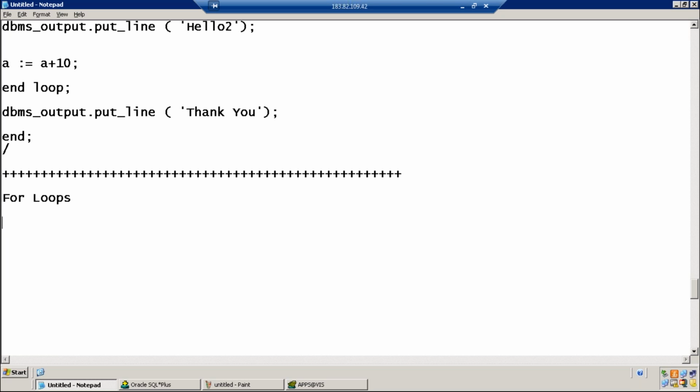Generally, a for loop is used to execute a set of lines n number of times, a fixed number of times. For loops are very important.